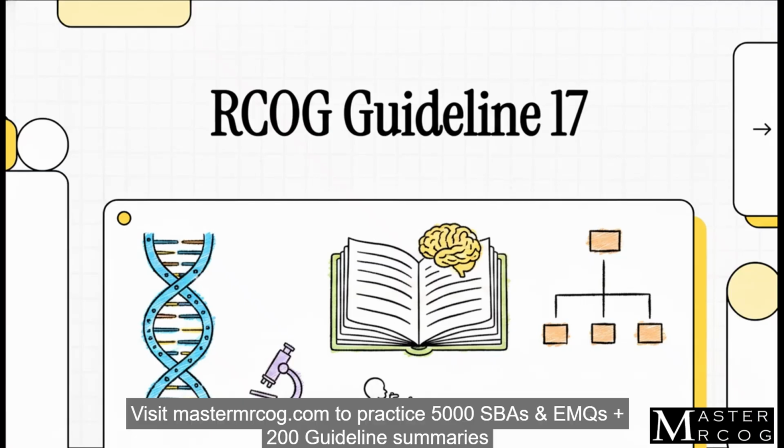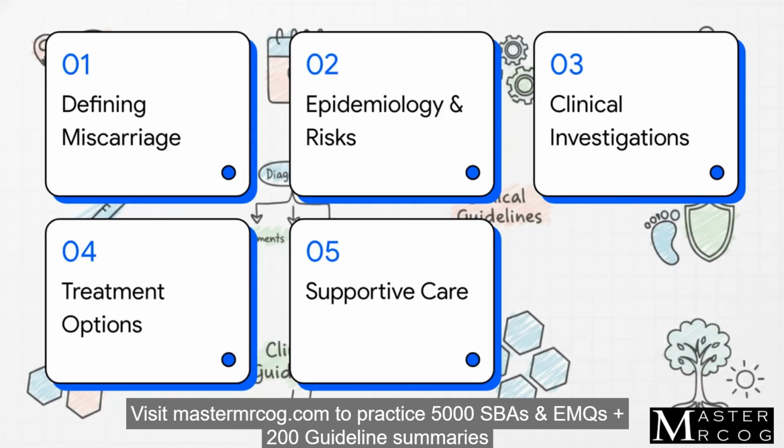Right, let's jump straight into this explainer and decode the critical, evidence-based updates from the latest RCOG Green-top Guideline on recurrent miscarriage. If you're prepping for your MRCOG exams or just looking to update your clinical practice, you are in exactly the right place. We're going to break down Guideline number 17 into a structured, highly digestible format that'll actually make these recommendations stick. So here's our roadmap for today.